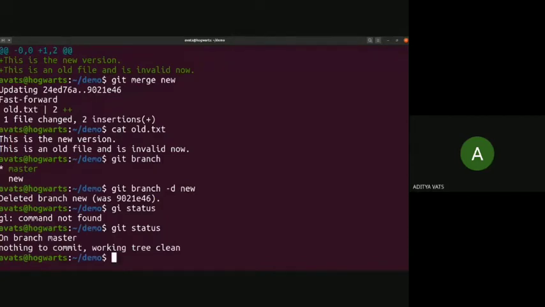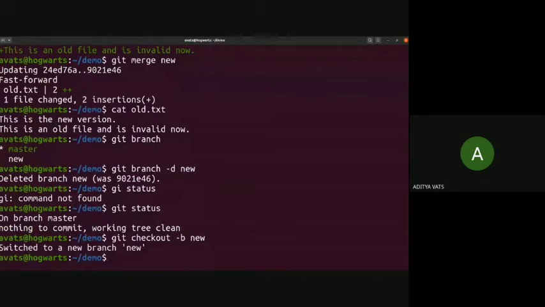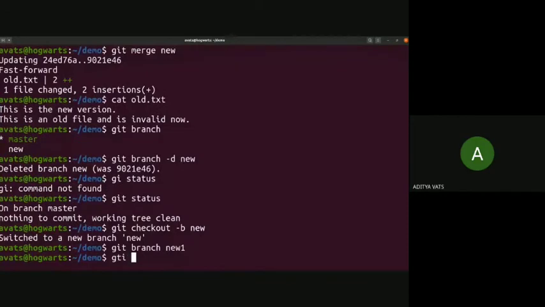You now know how to add things and commit things. You can also make new branches and check out to them simultaneously by this workaround: git checkout -b and the branch name, like we can again take new. By this command, git checkout -b new, you are creating a new branch and also switching to that branch, new. Otherwise, if we had to make a new branch separately, we can do git branch new1 and then git checkout new1.